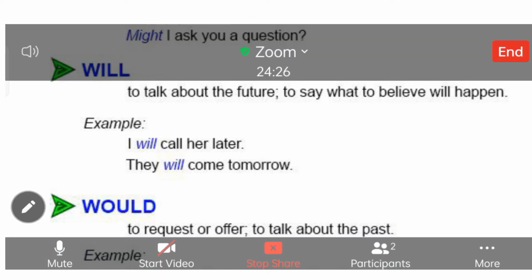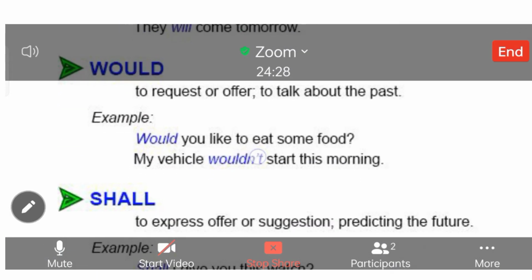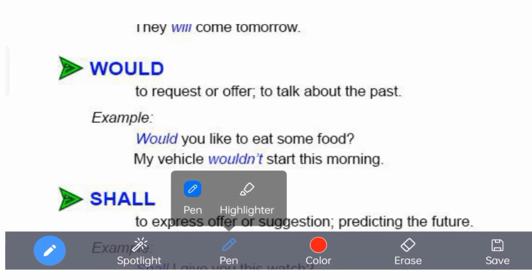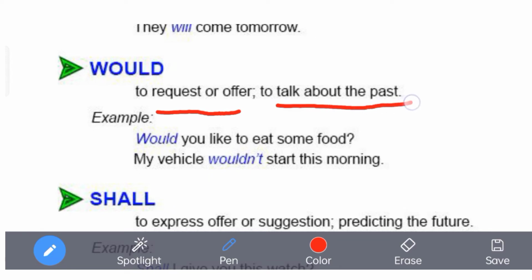Now what we are going to do next is would. Would is used to ask for a request and an offer most of the time. Would you please get aside? We say, would you please get aside? If somebody comes in your way, you can say to the person in a requestive tone, would you please get aside, or would you get aside, please? Simply you can say, to ask for a request and to talk about the past.